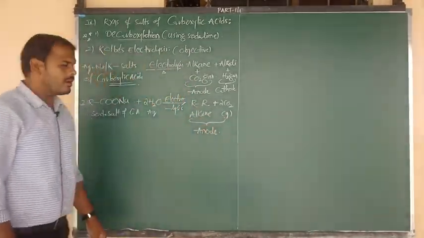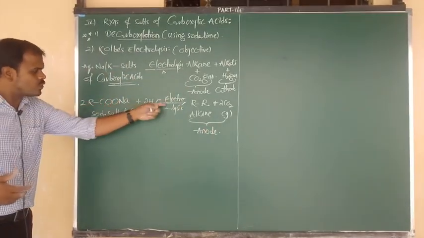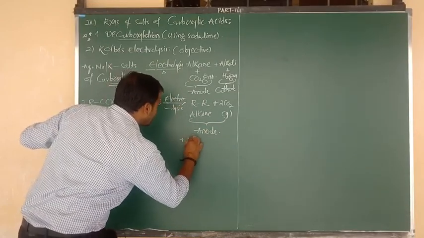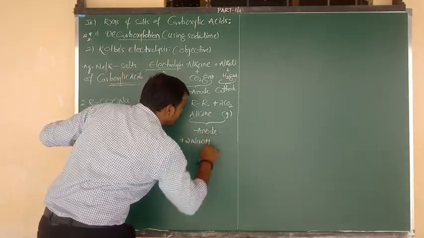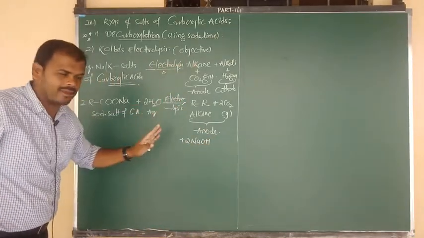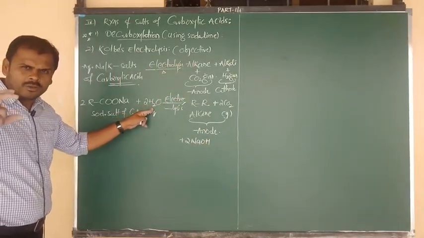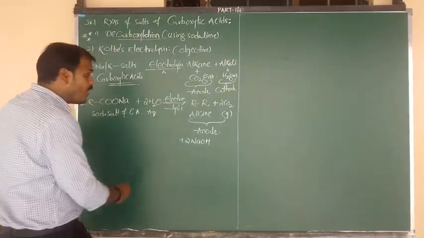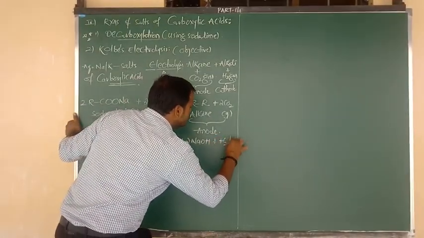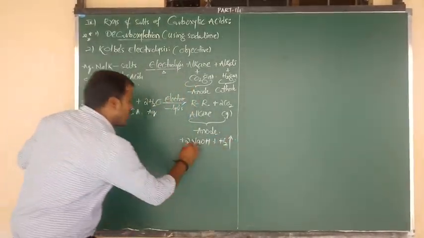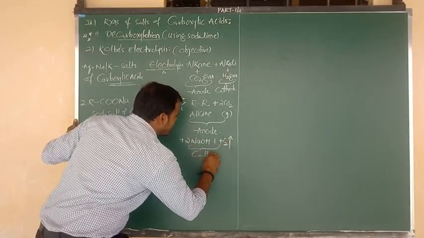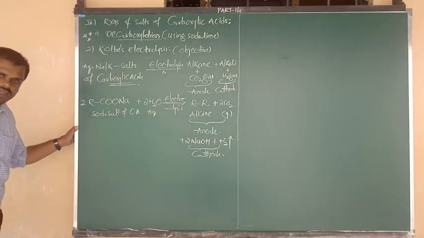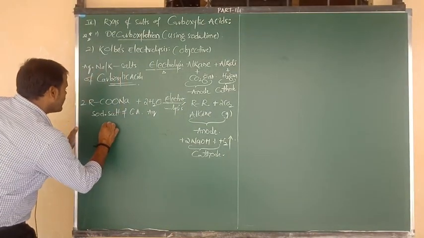At the cathode, 2 sodiums are there. They will take 2 OH minus from the 2 moles of water molecules. That means the product formed is 2 moles of sodium hydroxide, the alkali. And 2 water molecules contain 2 H plus. Such 2 H plus ions or cations are removed in the form of H2 gas. So alkali and H2 gas, these 2 products are obtained at the cathode. I hope you understand this reaction clearly. Yes. Now let me consider one example.